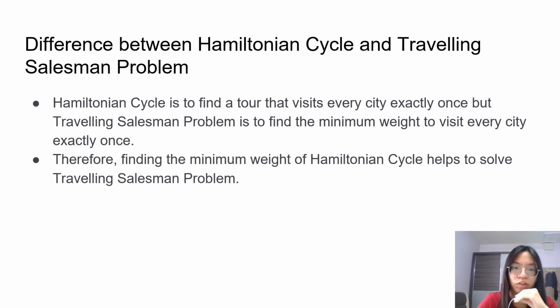So, what is the difference between the Hamiltonian cycle and the traveling salesman problem? The Hamiltonian cycle is to find a tour that visits every city exactly once, but the traveling salesman problem is to find the minimum way to visit every city exactly once. Therefore, finding the minimum Hamiltonian cycle helps to solve the traveling salesman problem.